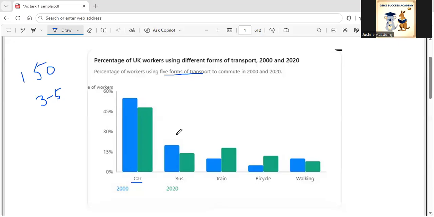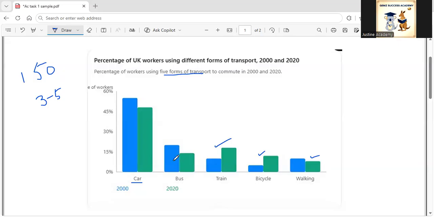Also, if we look closely enough, we can see that the use of train and the use of bicycle has increased in these 20 years, which is also something that we need to write about. Walking has decreased a bit, but it's not a very significant change overall. So these are some of the points that we need to write about.